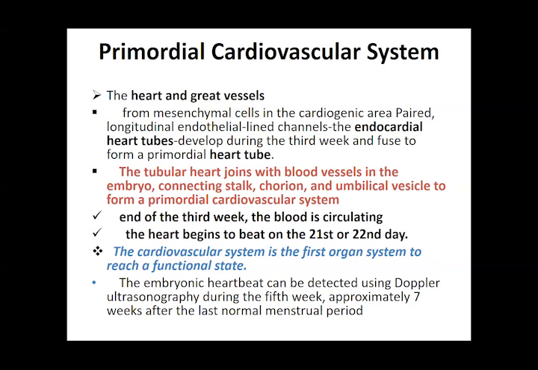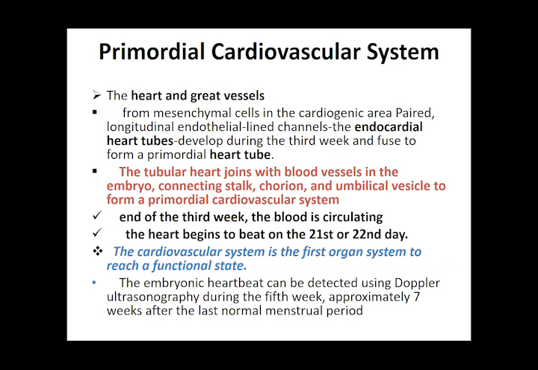Your trilaminar disc was being formed, then we separated the notochord, we started its development, we formed the neural tube, we are forming the blood supply, the blood vessels are being formed, the erythrocytes are being formed, the villi are forming, that is the ground preparation for the formation of the placenta going on. So all these changes are going on side by side. And the most important thing that we need in all this development is the cardiovascular system. As you can see, the major work is being done at the cardiovascular system.